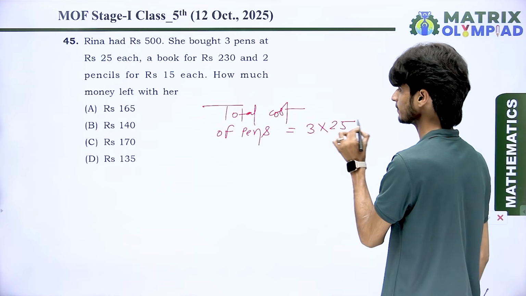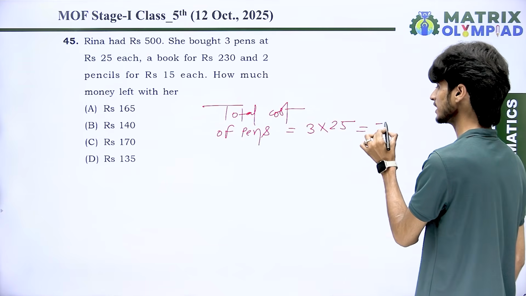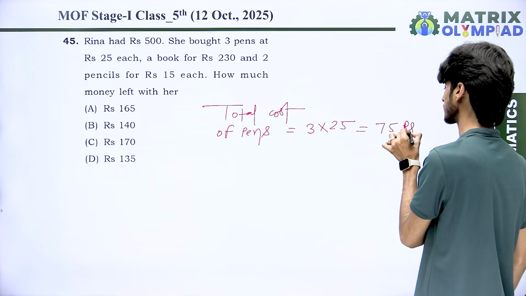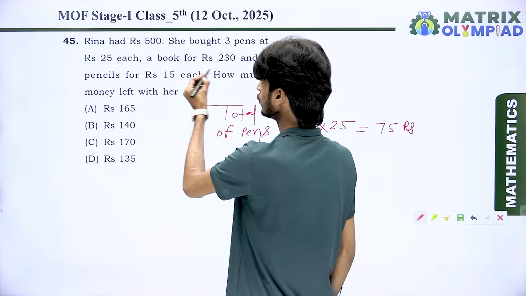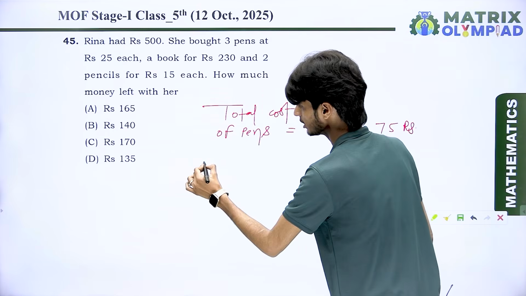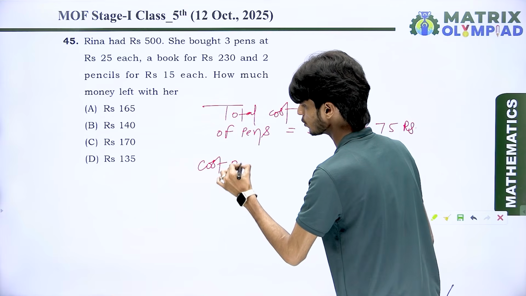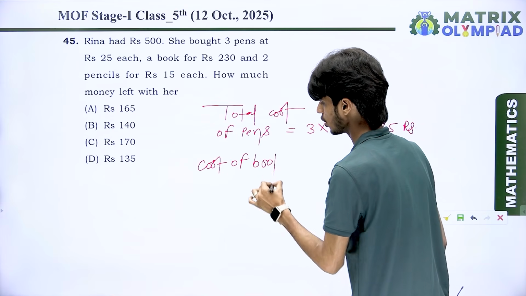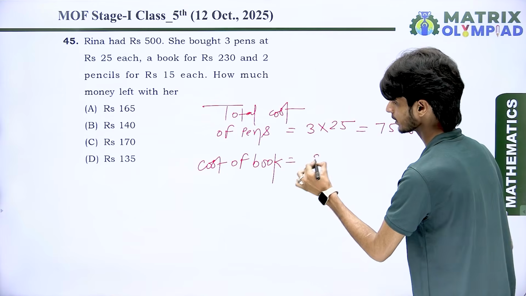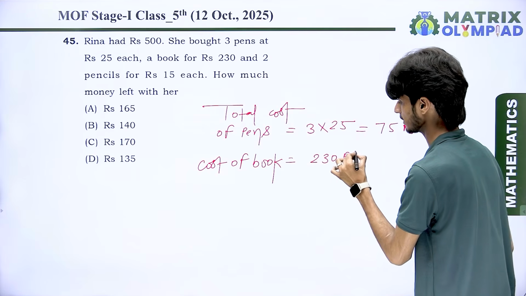It means 3 multiplied by 25. The result is 75 rupees. Got it? A book for rupees 230. It means the cost of the book is equal to 230 rupees.